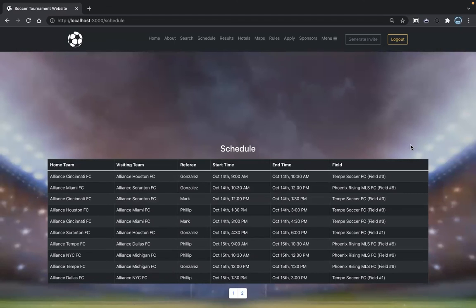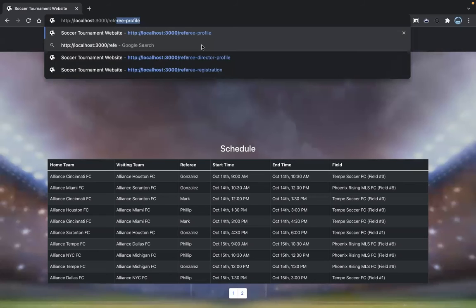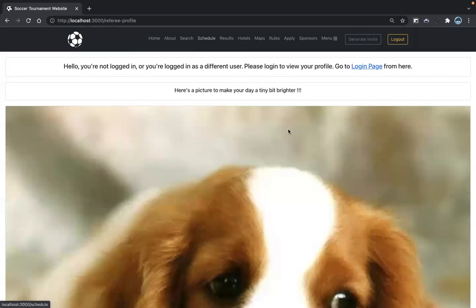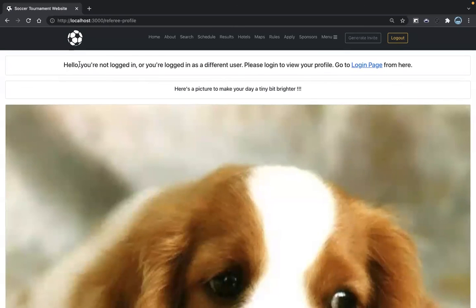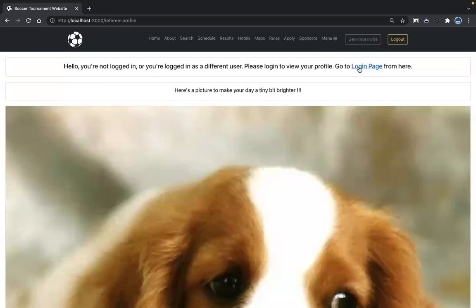Moreover, if we try to go to a particular page, let's say the coach is logged in right now, and for instance he wants to go to a referee page, it will show an error. Not an error, but it will not let the coach go to that page. And here's a picture of a cute puppy, just to make your day a little bit brighter. So we have to log in via referee to access this particular page.